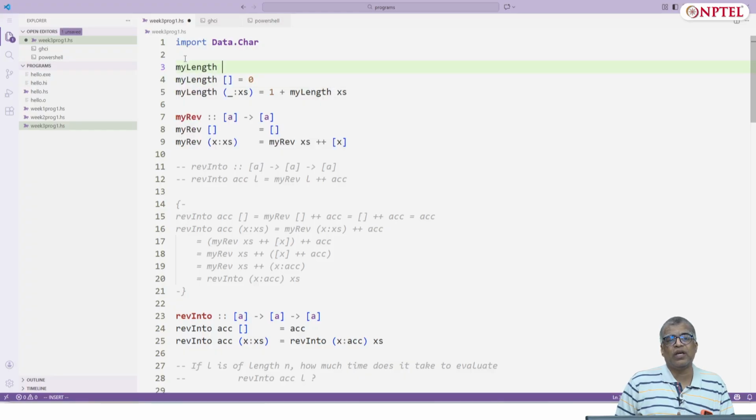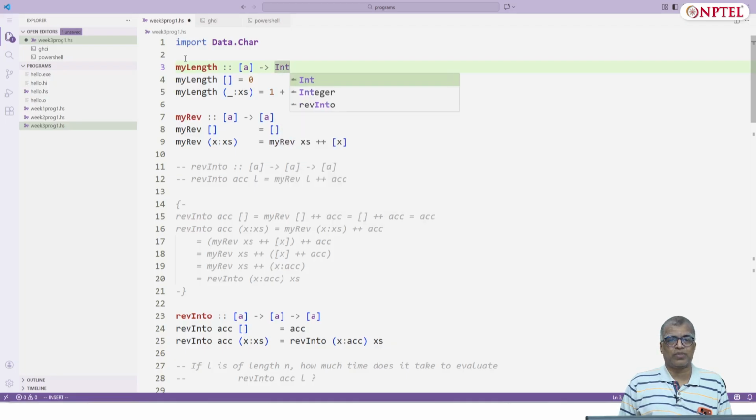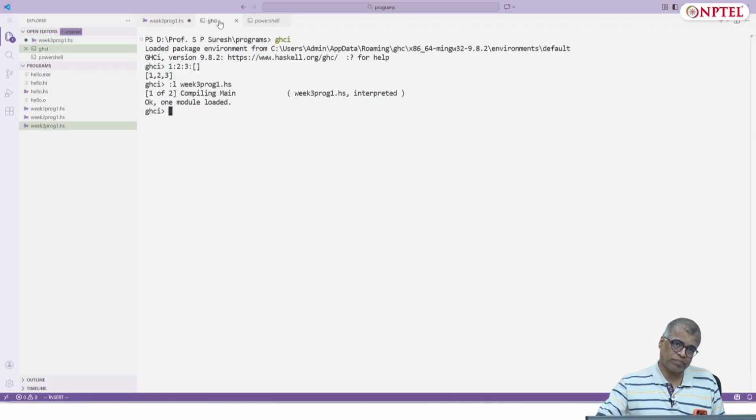But as we will see in 4-5 lectures, Haskell will figure out the type on its own, and even if you give a type, it will check whether the type that you have provided is compatible with the type that it has figured out. We'll look at this nice feature later. It's called type inference, but for now we will provide types everywhere. So this is myLength, list a arrow Int.